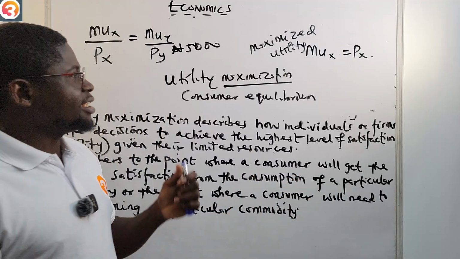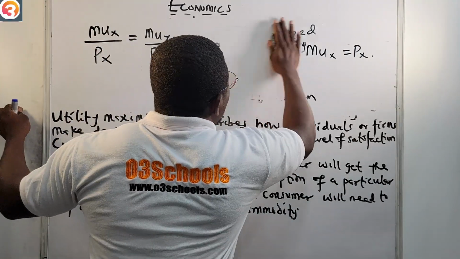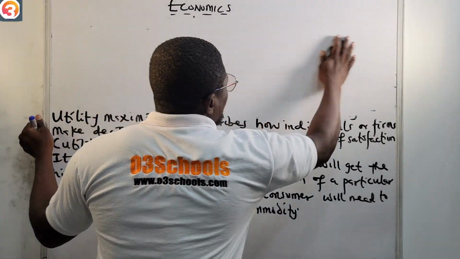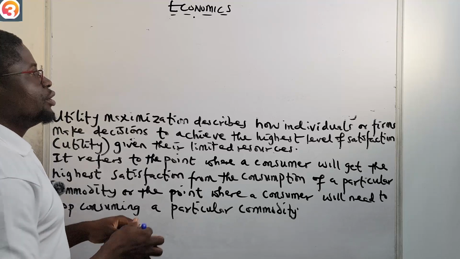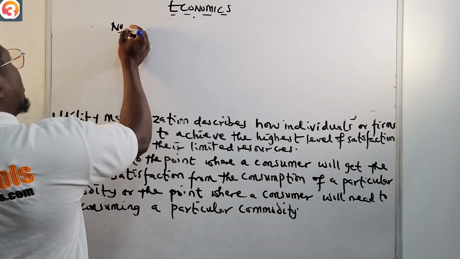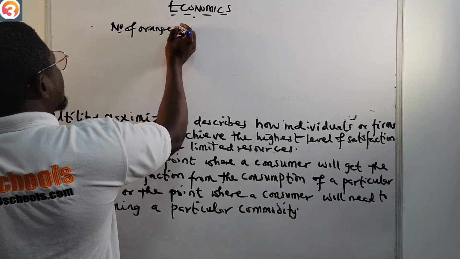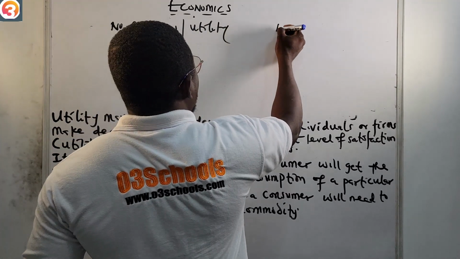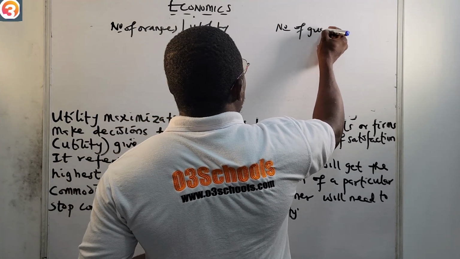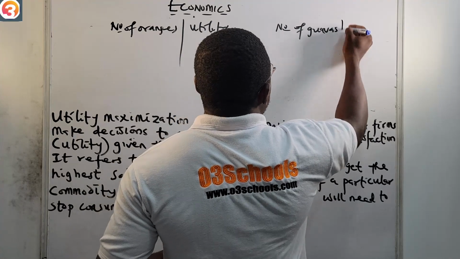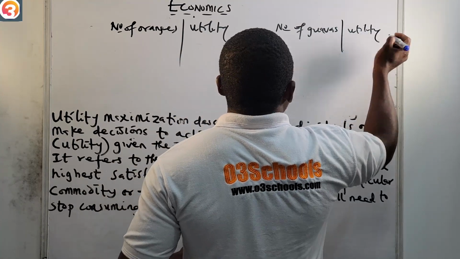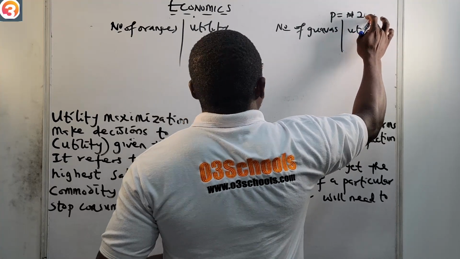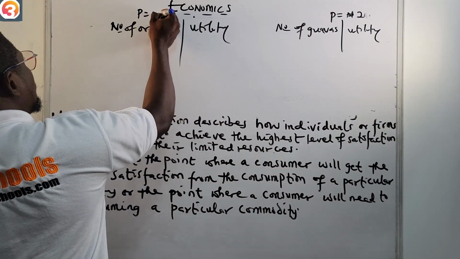Okay, let's just take an example on this. Let's say, for example, you want to buy some number of oranges and guavas. We have a table like this: number of oranges, and then the utility you gain from it. Then the number of guavas, and the utility you gain from it. The price of oranges is 2 naira, and the price of guavas is 1 naira.